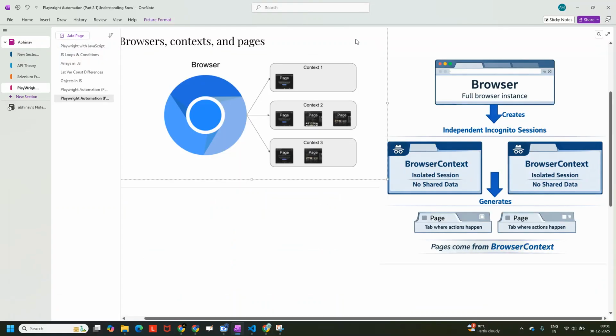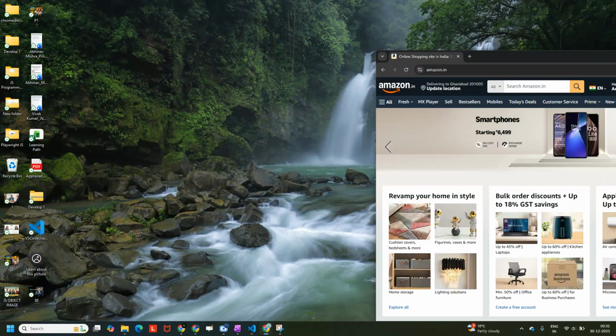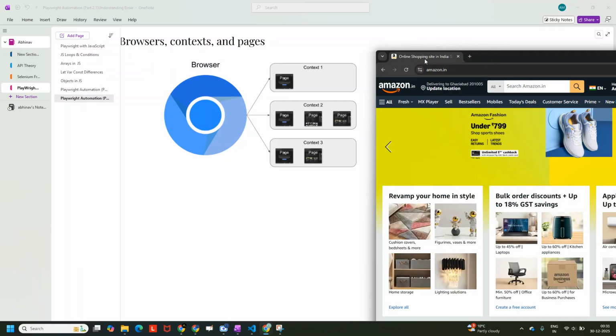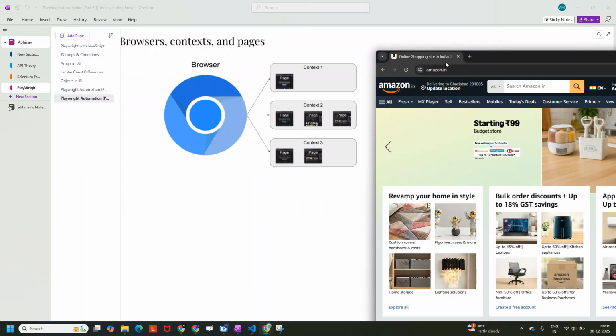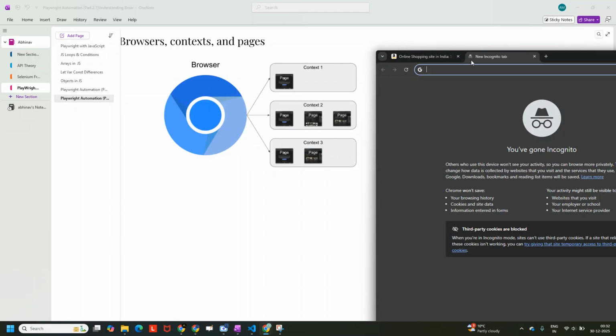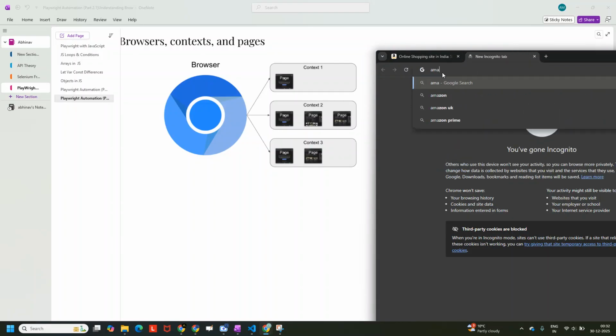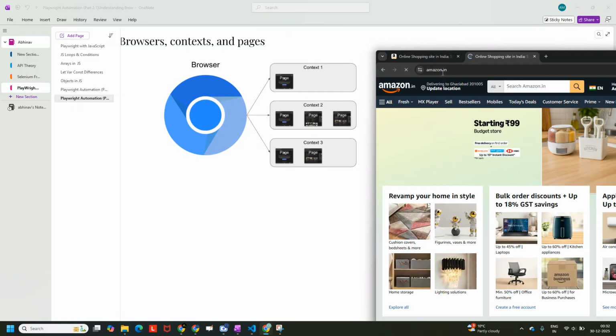It is so simple, it is so deep, but we are always confused. And from that browser session, which is the session that we created, we can create a particular page. Page is nothing but another word for a tab. This is your page. Page.url, page.goto amazon.in. This is what it is all about.